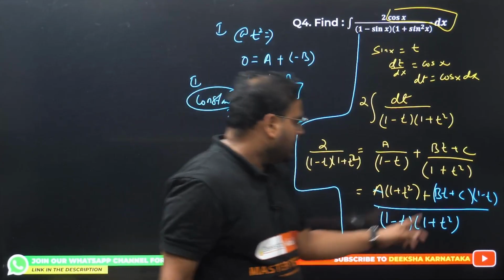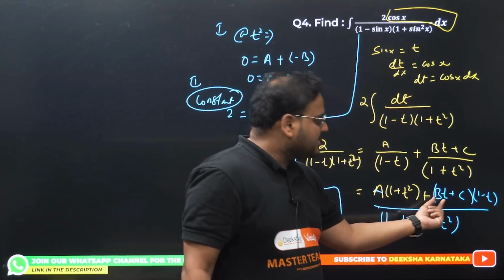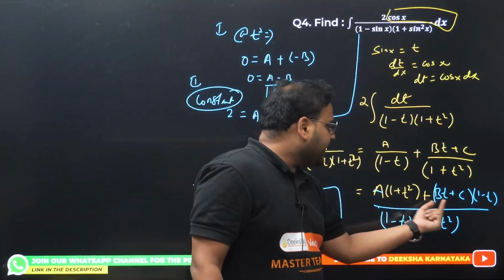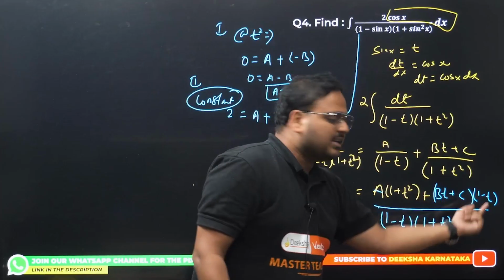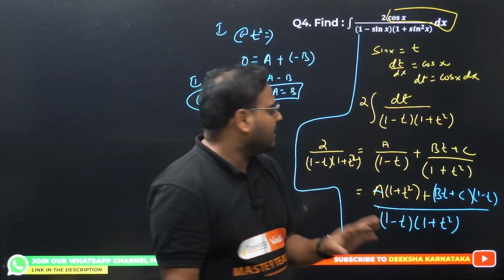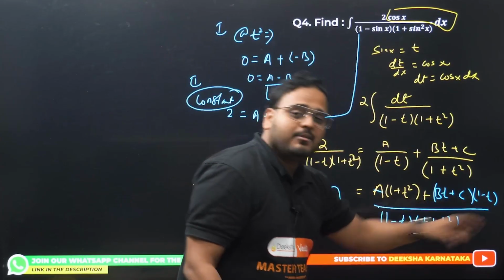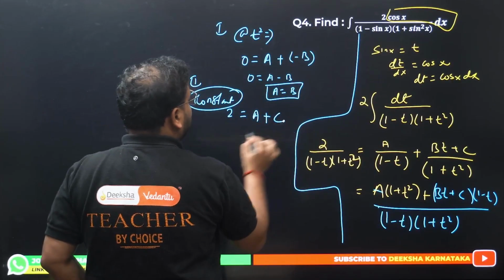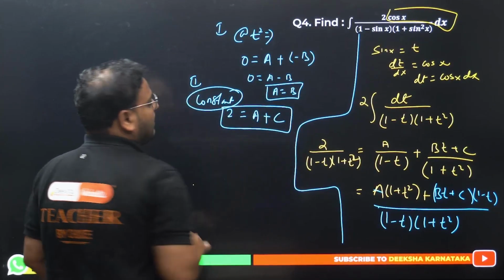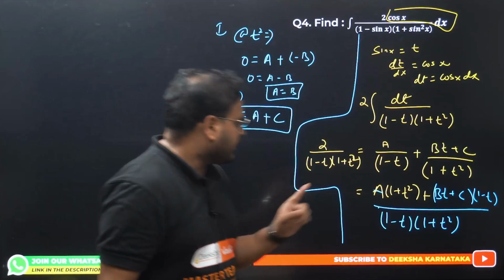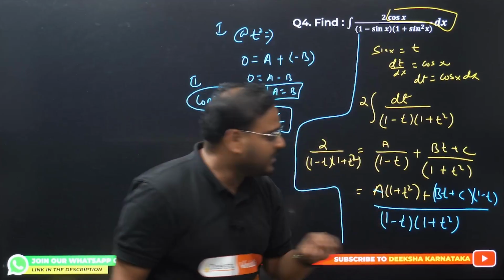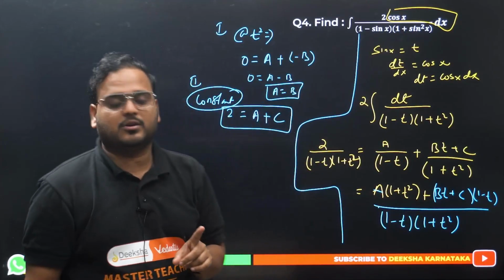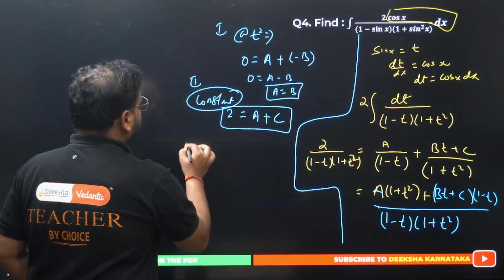Next, c into bt can never be a constant, because bt into 1 is bt and bt into minus t is minus bt square, so you don't have a constant term there. But c with t will be ct, while c with 1 will be plus c, and that is also a constant. So I'm getting a plus c is 2. A into 1 is a, a constant, and c into 1 is c, another constant. Okay, so a plus c is 2.